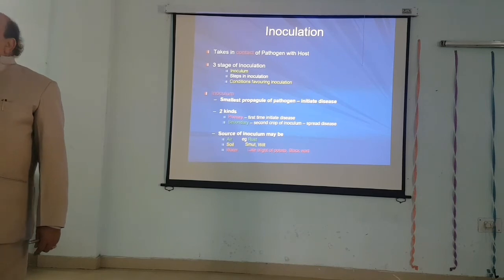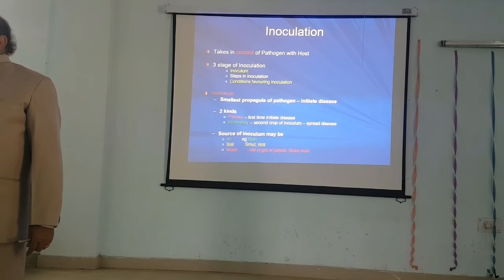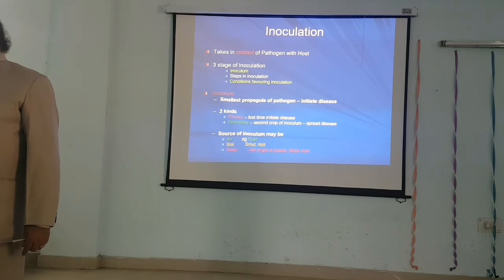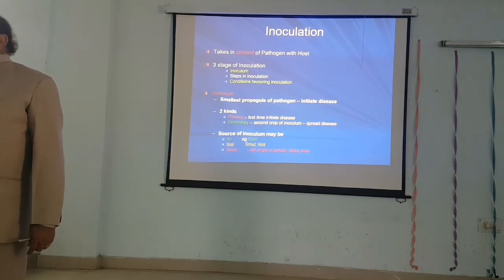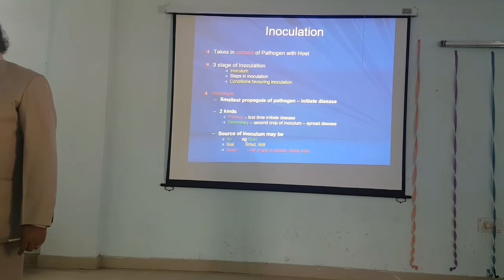Now once the primary inoculum initiates the disease and the host has the disease, the secondary inoculum is the smut spores present in the cereals, in the inflorescence, where instead of grain there is formation of smut spores, and the secondary inoculum spreads to the healthy host by air.